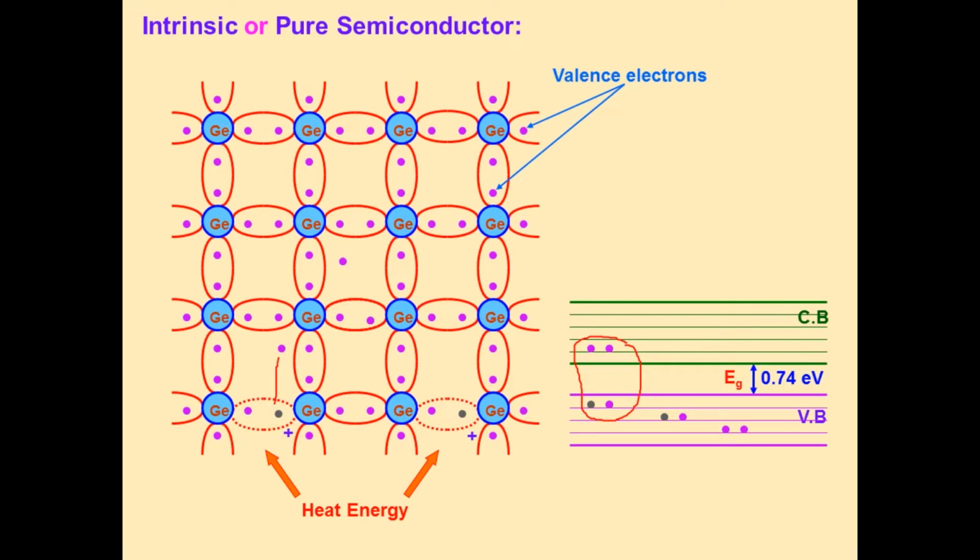And in the case of a pure semiconductor, the number of electrons present in the conduction band is exactly equal to the number of holes present in the valence band. In the case of a pure or intrinsic semiconductor, the number of electrons in the conduction band is exactly equal to the number of holes in the valence band.